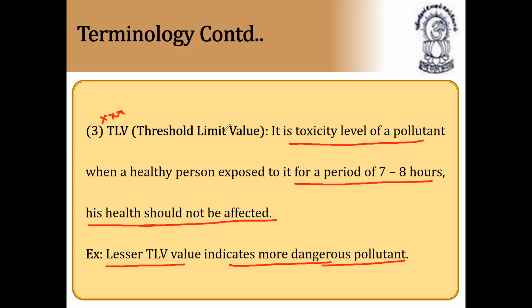It is also called TLV. It is the toxicity level of a pollutant at which a healthy person exposed for 7 to 8 hours should not get affected. That is called threshold limit value. It is a permissible level of toxic pollutant in the atmosphere to which a person is exposed during 8 hours. If the threshold limit values of X, Y, Z pollutants are 9, 10 respectively, for example,